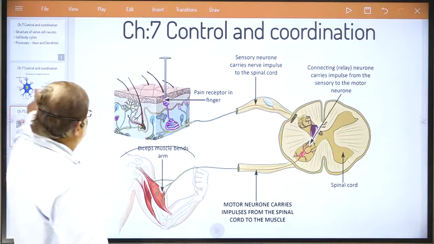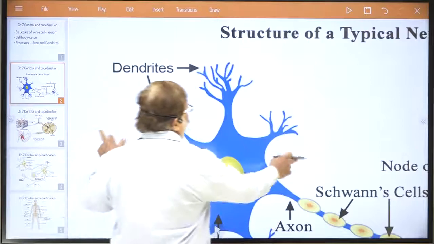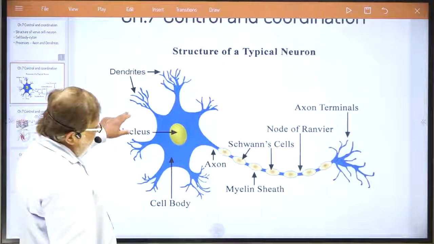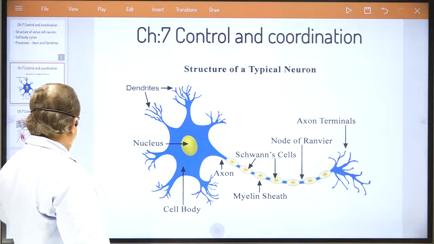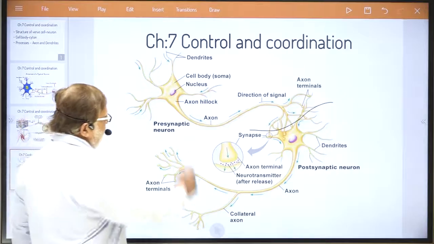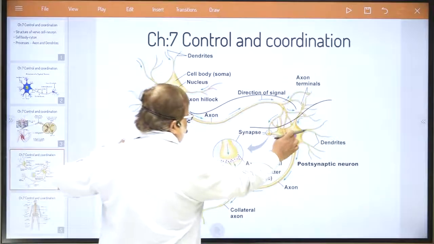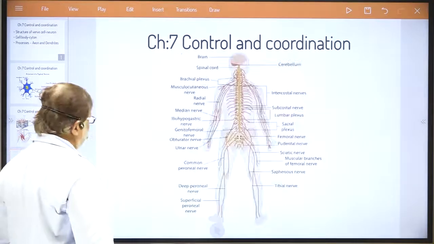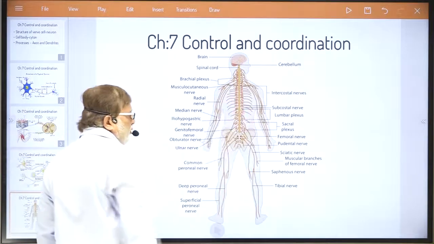So dear student, try to understand the topic which I have explained in today's lecture. The first one, we understood the structure of the nerve cell. That you all know very well. This is the structure of the nerve cell. Then how the nerve cells are arranged to make nerve fiber. One nerve cell, then another nerve cell. This is another nerve cell, arranged this way. Then we understood that this is the way the nerve fibers are made in our body.